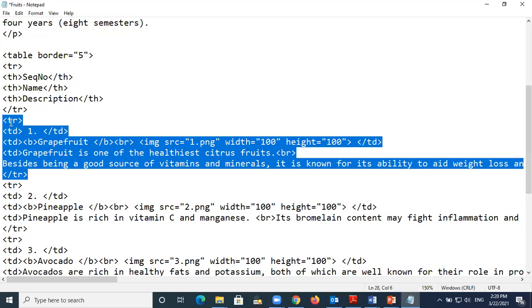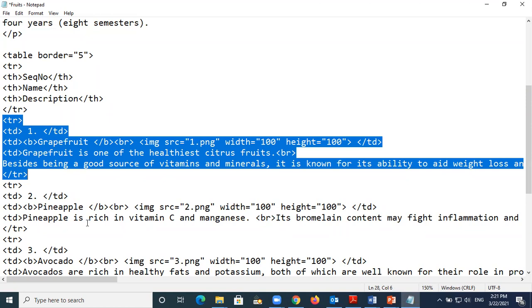Okay, so the same thing is going to be here. From here, you just copy, but you just change this thing. The second one, instead of number 1, is going to be number 2. Then after number 2 is finished, you go to number 3, like this. So the first one is a grapefruit, but the second one here, I have a pineapple. Because this is the number 2 picture, pineapple. So now here, the picture is 2, not the 1 here. So just change like this, because the other things are all the same. You just copy this one, and then number 1 is changed to number 2, and the grapefruit is changed to the pineapple, and then the image is changed to number 2. Okay, finish. Other things are the same.